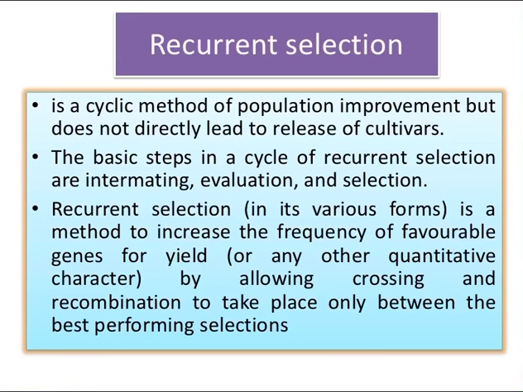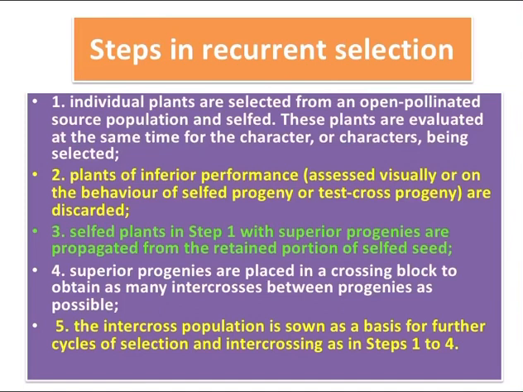Recurrent selection in its various forms is a method to increase the frequency of favorable genes for yield by allowing crossing and recombination to take place only between the best performing selections. Steps in recurrent selection: first, individual plants are selected from an open pollinated source population and selfed.